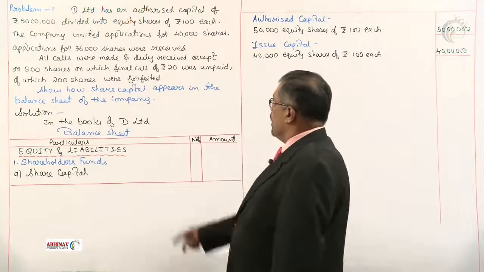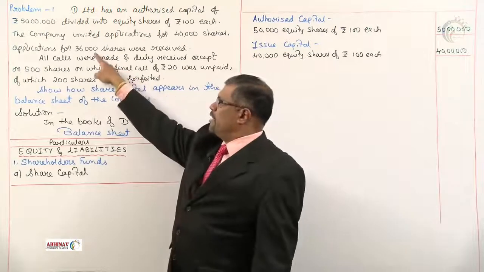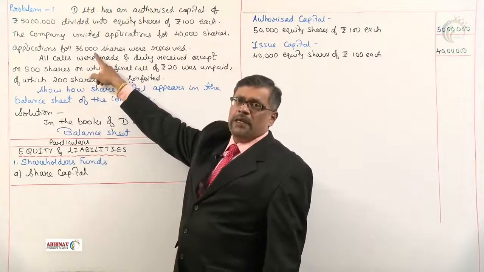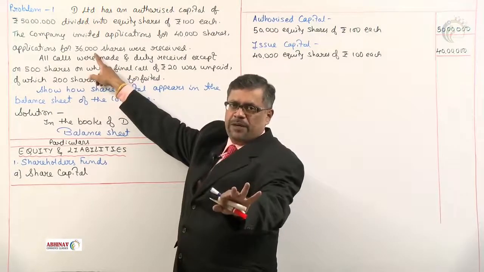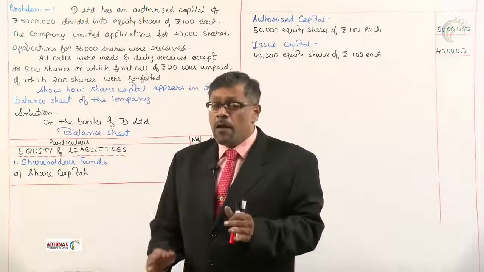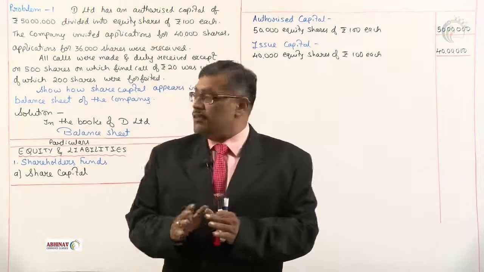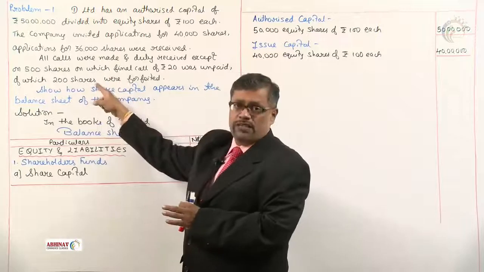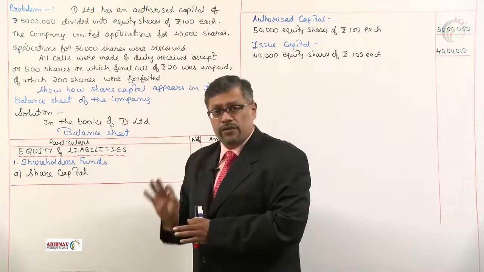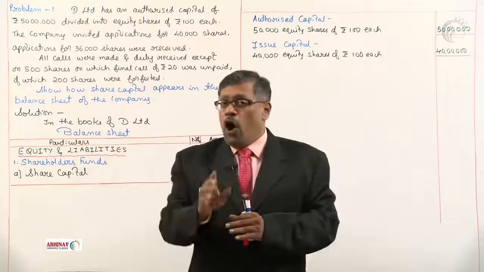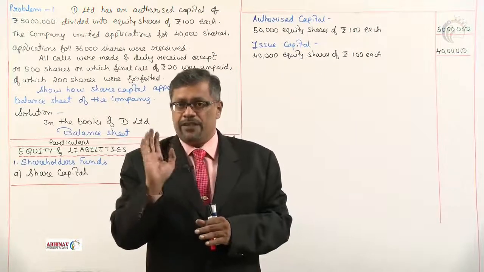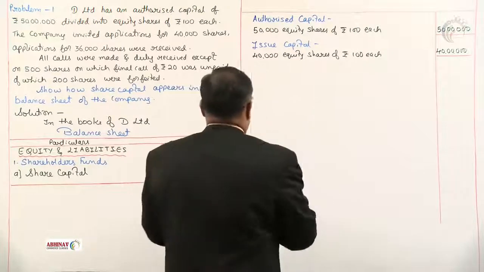Now, out of 40, how much are shares purchased by the public? Applications received means that many shares are purchased. 36,000. But full 36,000 shares, on full 36 we have not received the money. We have received the money, only full money on 35,500 shares. So let's see how to record this.